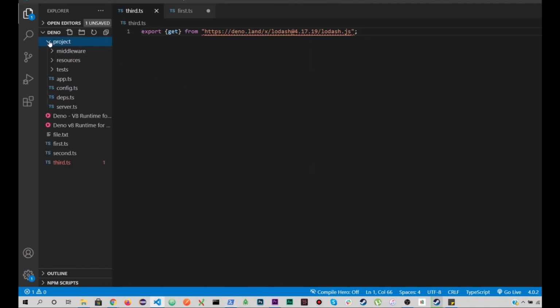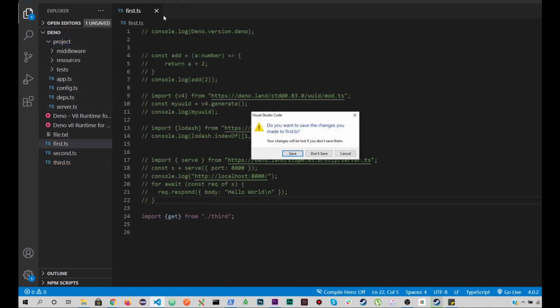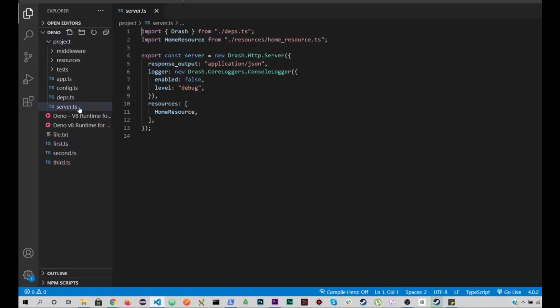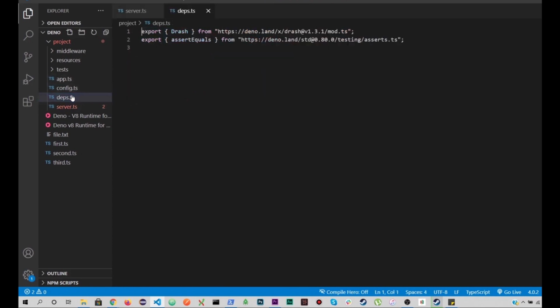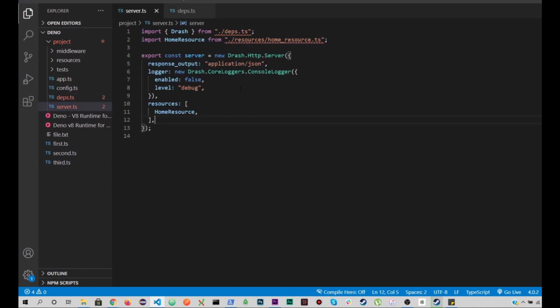So if we open up the project folder, you can see that it has created a folder structure for us. This is the server, right? And it has created this application.json file, dash. This is from dept. It is importing it, and dept is using a concept of exporting. So this is what I said, you guys, that in this file deps, you can import a lot of things over here, and you can export these so that you can use these in another files, right?